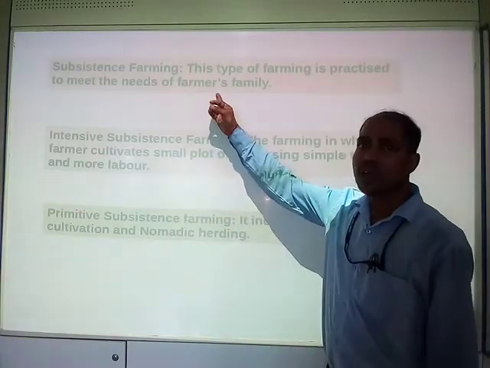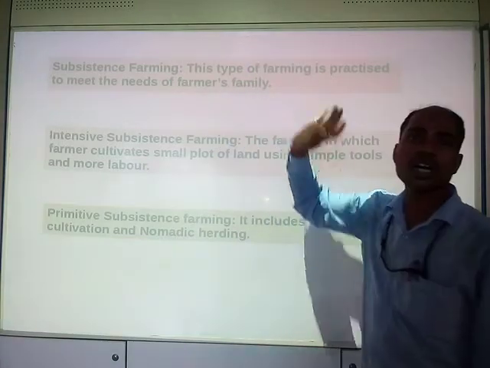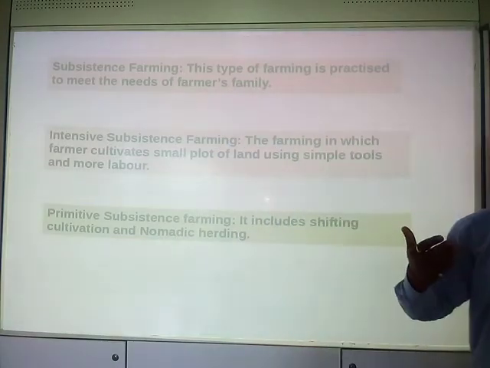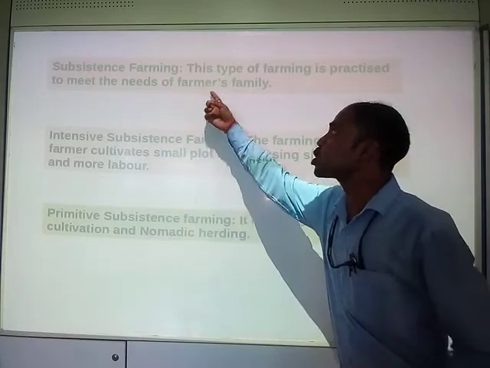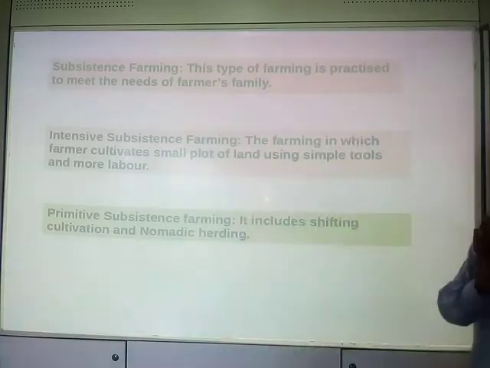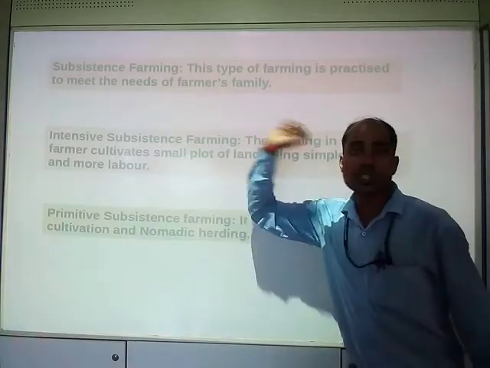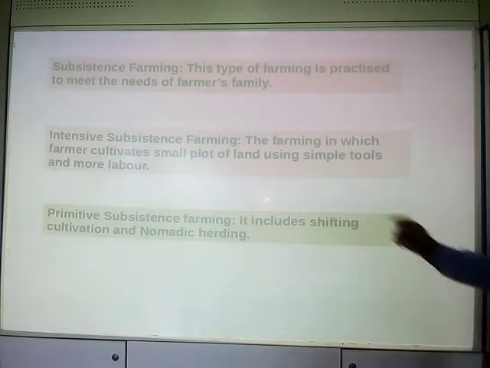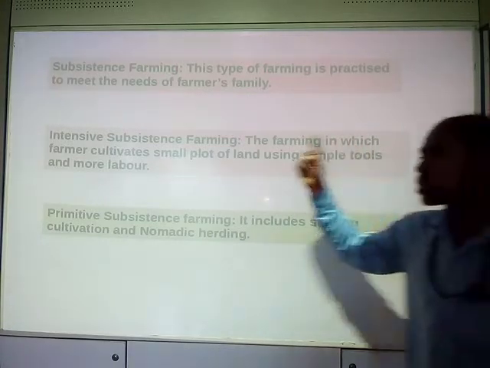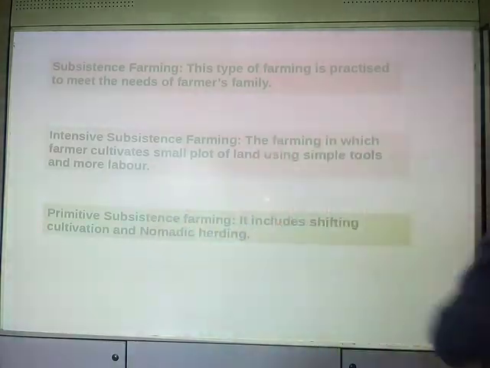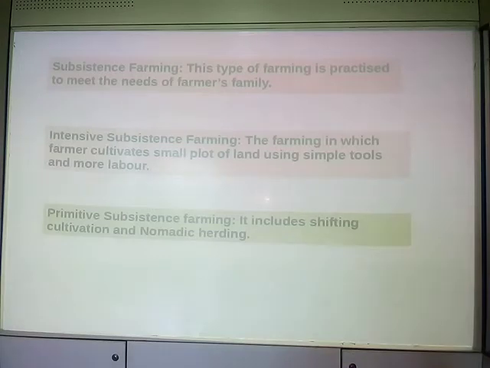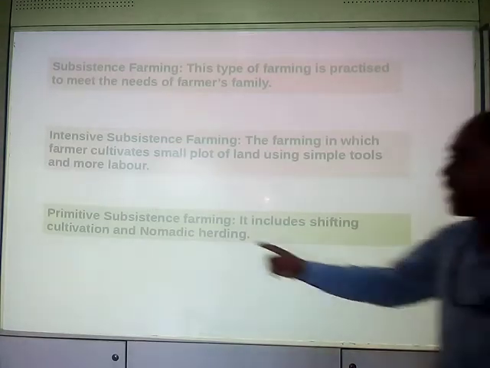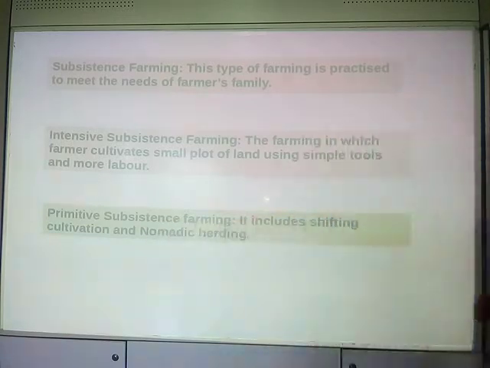So for subsistence farming, first of all, you need to learn: farming carried out to meet the needs of the farmer's family. Now intensive subsistence farming is farming carried out over a small plot of land using simple tools and more labor. Now primitive subsistence farming.